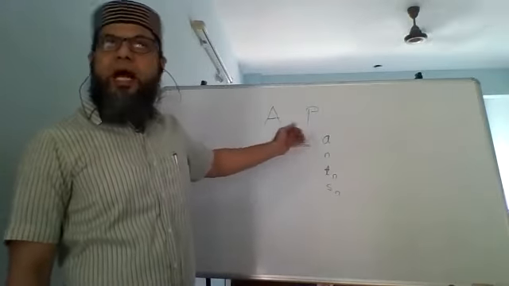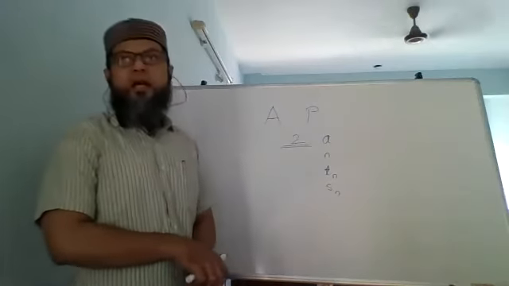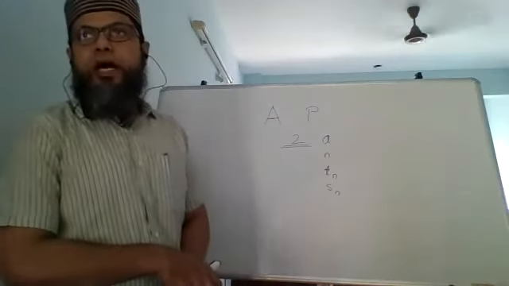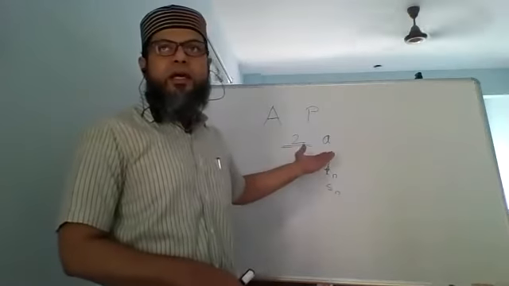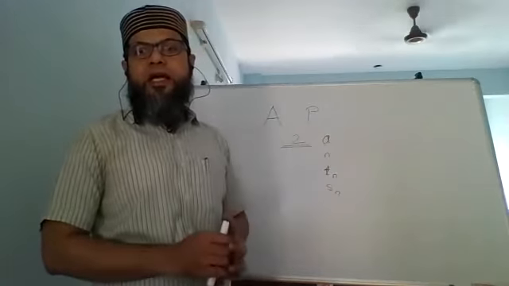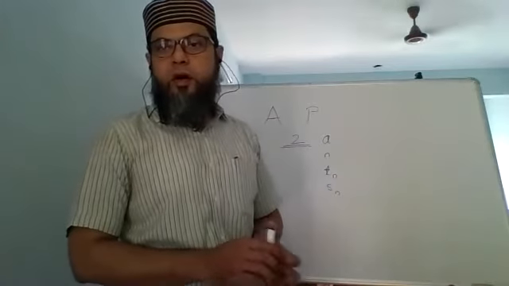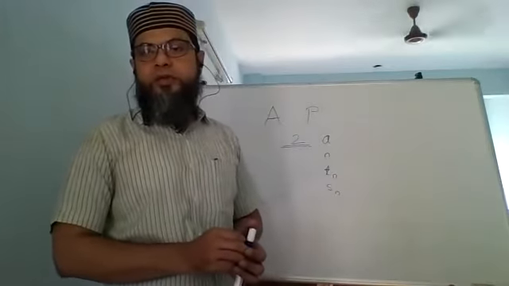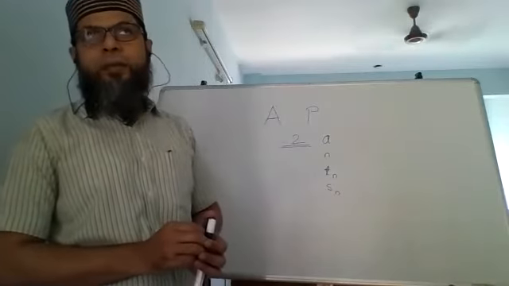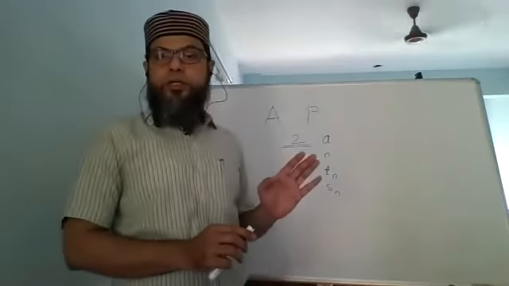But as invariably happens, more often than not, we get confused. We are supposed to find N, we end up finding TN. We are supposed to find TN, we end up finding SN. That is because our English is very strong, isn't it? All of you are in English medium school, so your English is very strong. So you end up and then, oh sir, I thought this was to be found. That's not going to work.